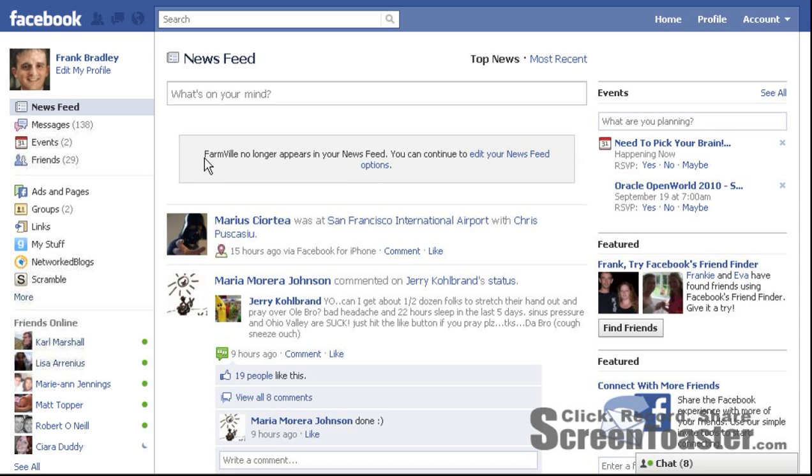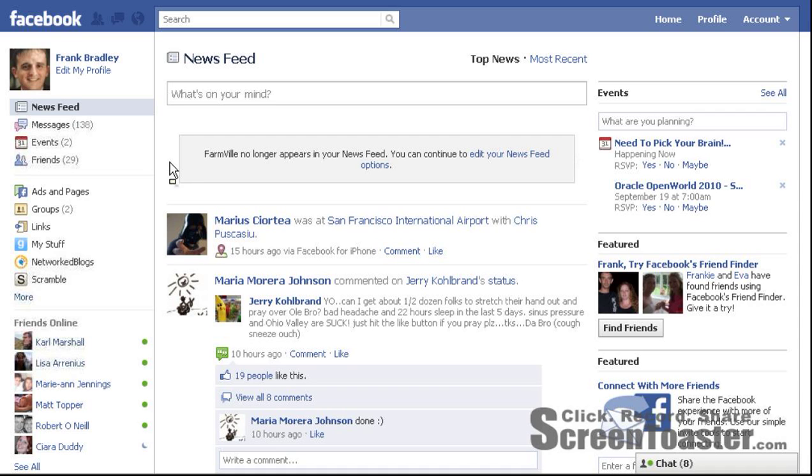But what this basically means now is that I no longer will see any updates from people who are playing this game. So not just with the user that I was referring to there, but from any user in my friend list. If any of them are playing Farmville, I'll no longer see it in my newsfeed.